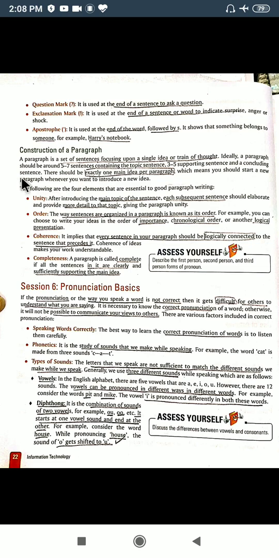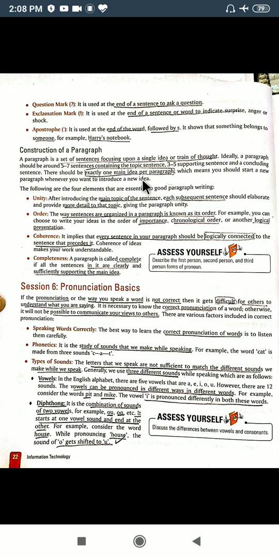So you must keep this in your mind while writing these paragraphs, an article or a paragraph. You must keep this in your mind when you are trying to write something in a paragraph.